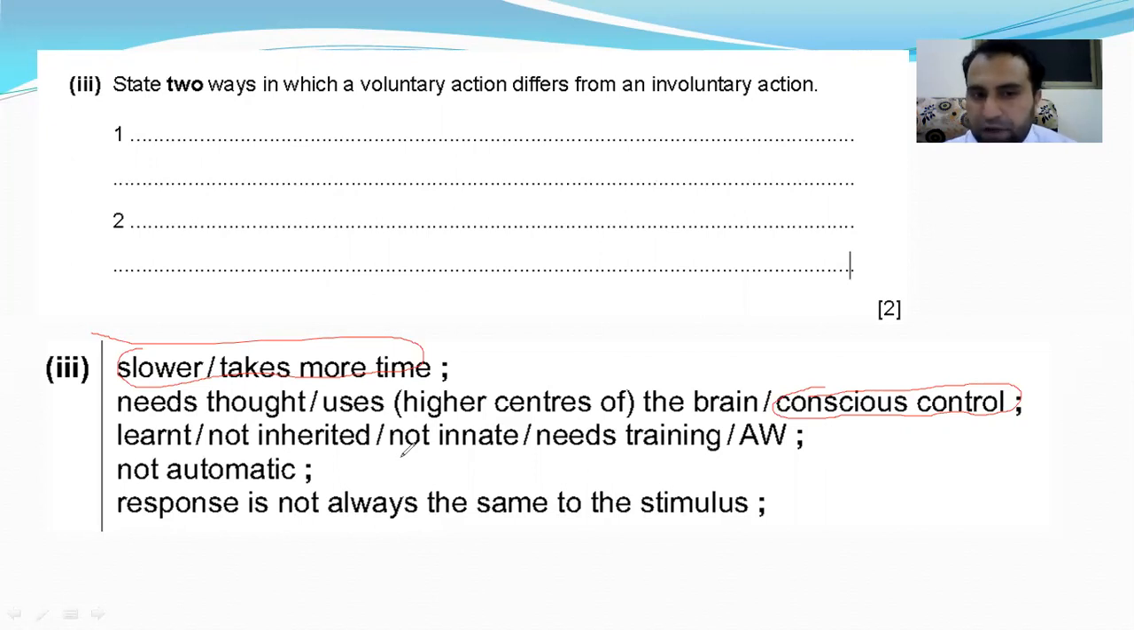It is not inborn, but if someone touches a sharp pen or something, you give a response quickly. That needs no training. That is inborn. But those actions that need training, that are not inborn, are voluntary actions. It's not automatic, and the response is not always the same to the stimuli in voluntary action. Okay.